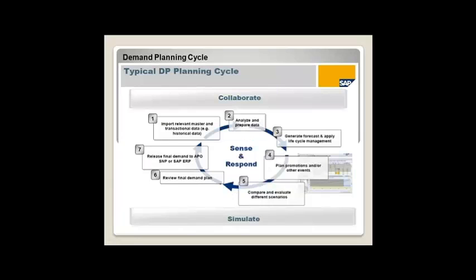The advantage of this tool is that whatever activities are there in this end-to-end cycle, we are going to automate them. I can set up jobs or process chains every month. First, take the sales history data from BW and set up the master data. Then this is the manual part, where demand planners manually do this activity. Then every month on the 10th, I will run a job or process chain so that it generates a forecast.